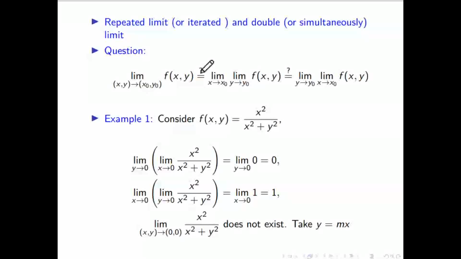That means all cannot be. This is the example. See this 0, 1, and the limit also does not exist. See, the limit does not exist, but this exists.